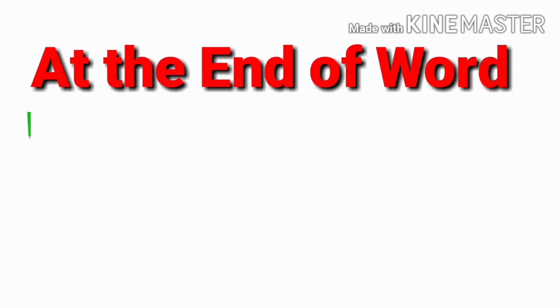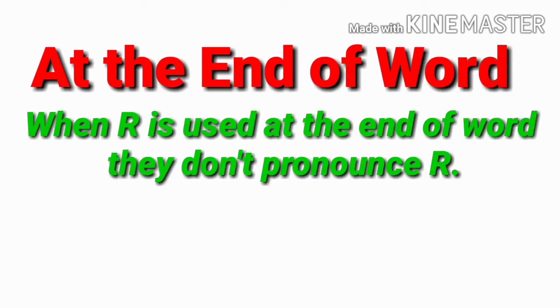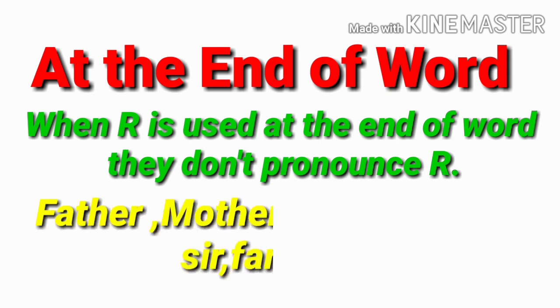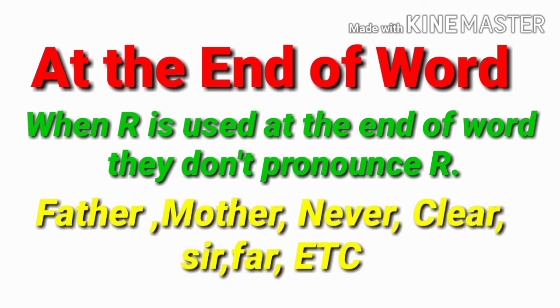At the end of a word. When R is used at the end of a word, they don't pronounce it. Actually, when R is used at the end of any word, at that time British people don't pronounce R. Let's have a few examples. Look at here. In these examples, R is used just at the end of the word. So British people pronounce these words like father, mother, never. Here they don't pronounce R, because here R is used at the end of the word.